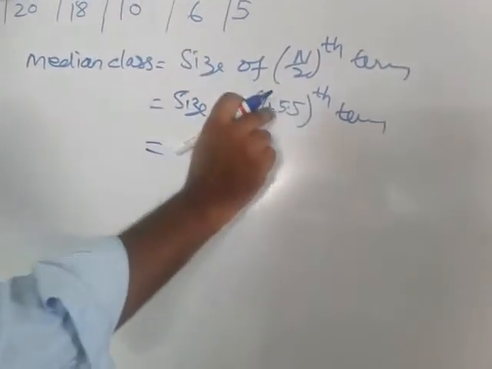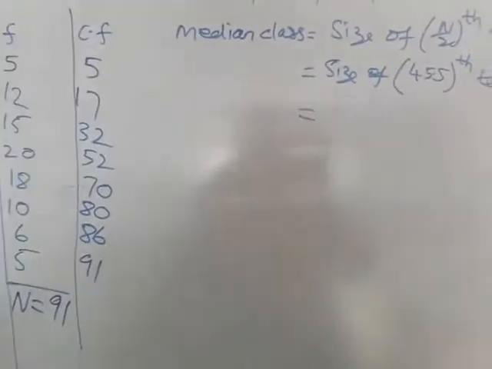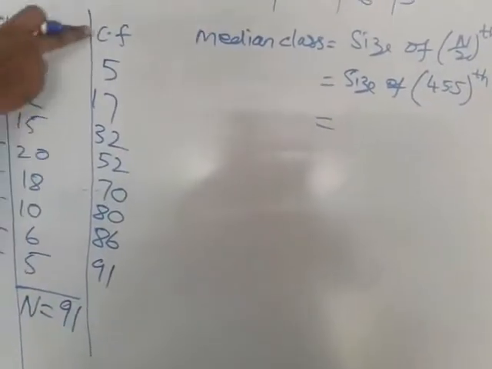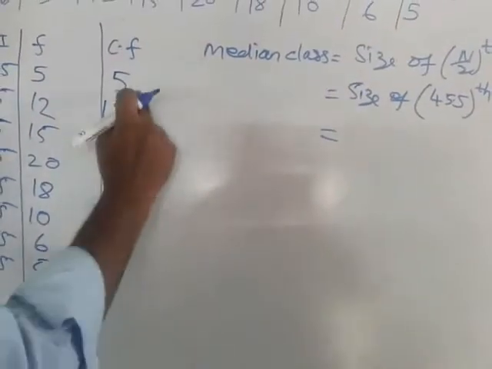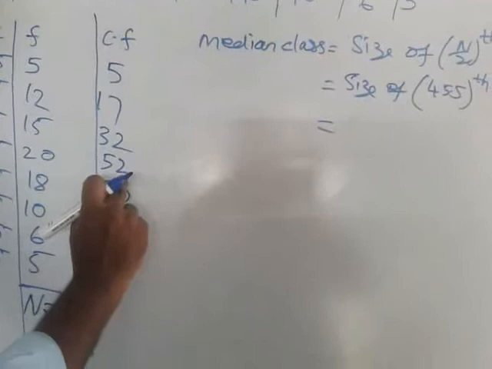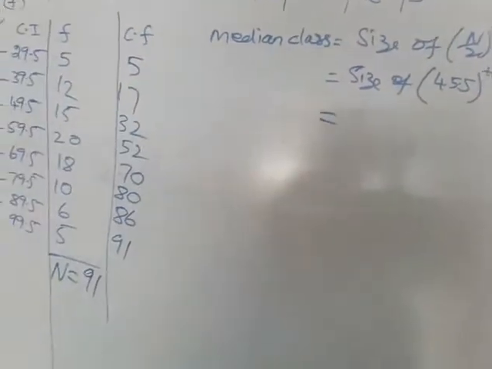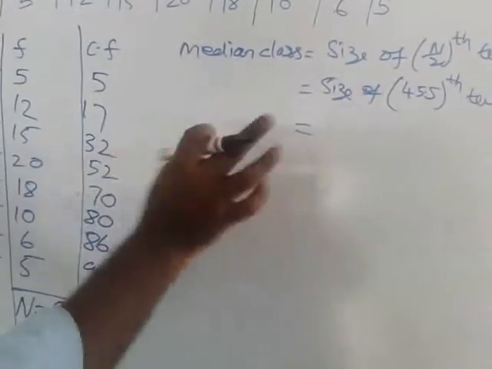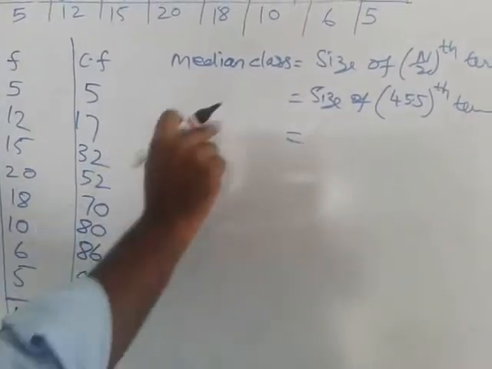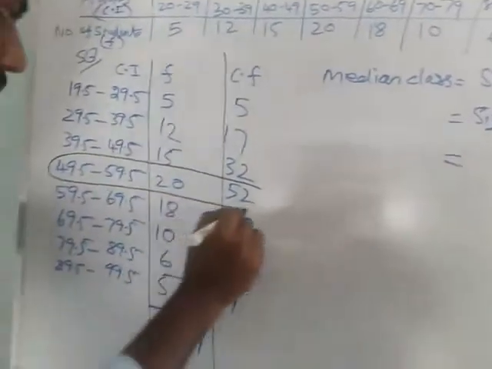Now this 45.5, where does it lie in the class interval, sorry, cumulative frequency. In the CF, the 45.5 lies between 32 and 52. It doesn't come in 5, it doesn't come within 17, it doesn't come in 32, it lies within 52. So on the 52 row, just mark it. Okay, now mark this row.